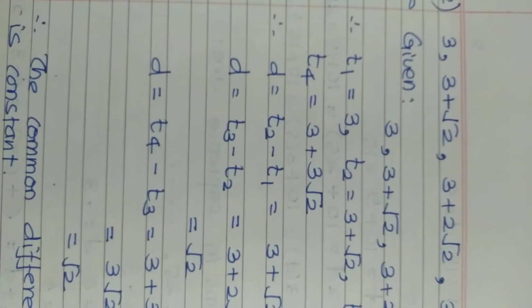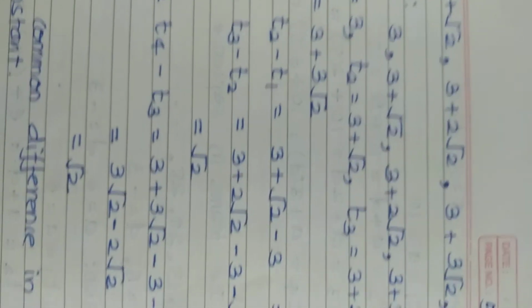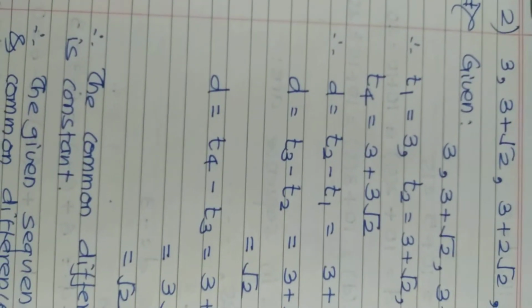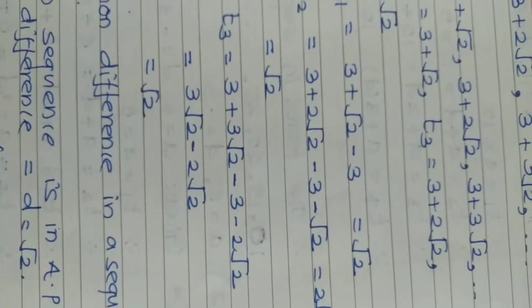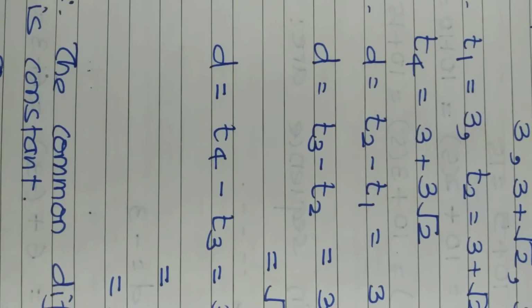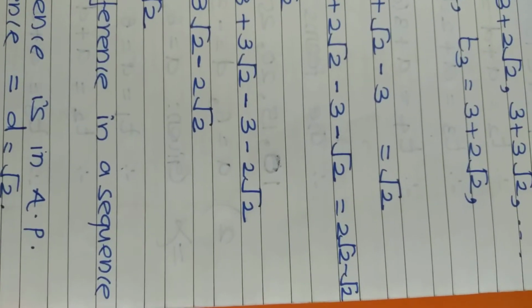Next example for practice: 3 plus root 2, 3 plus 2 root 2, 3 plus 3 root 2 and so on. So 4 terms are given, T1, T2, T3 and T4. Calculate the difference. D equals T2 minus T1, so 3 plus root 2 minus 3. The 3 minus 3 cancels, so it is root 2.